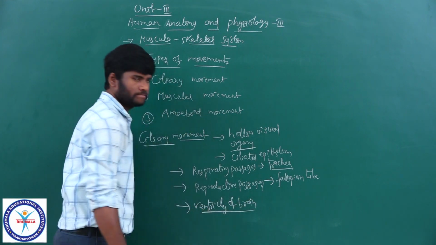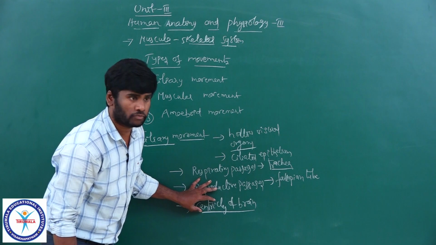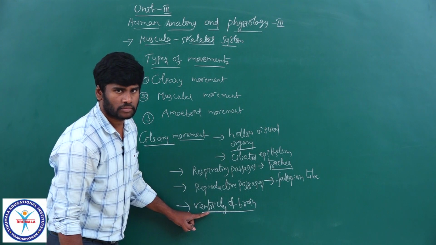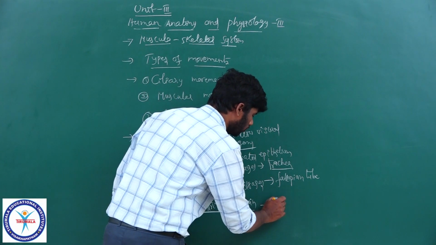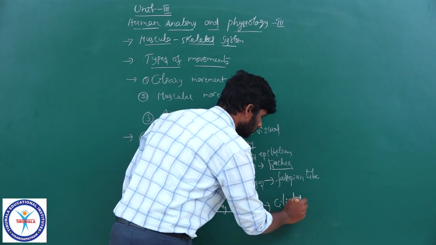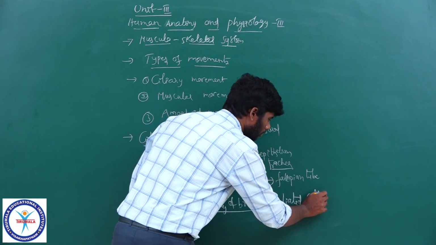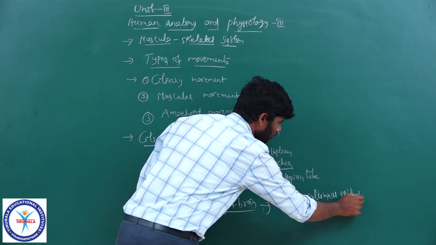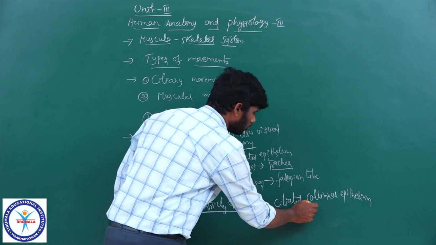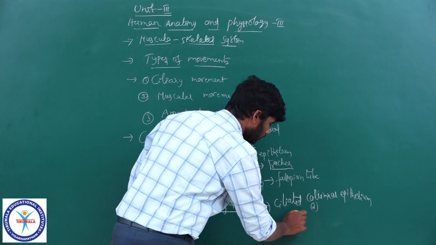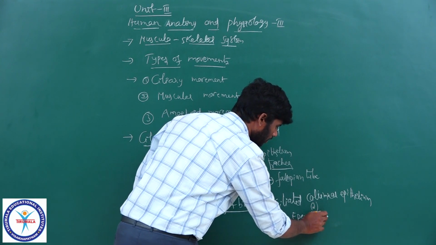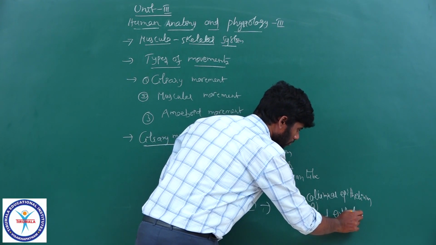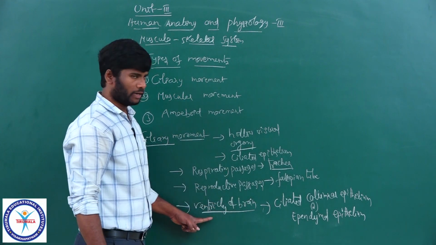Ventricles of brain. You know, there are 4 ventricles inside the brain. We have studied in first intermediate. There are 4 ventricles of the brain. These ventricles are lined by ciliated columnar epithelium. The ciliated columnar epithelium is also called ependymal epithelium. The ependymal epithelium lines the ventricles of the brain.